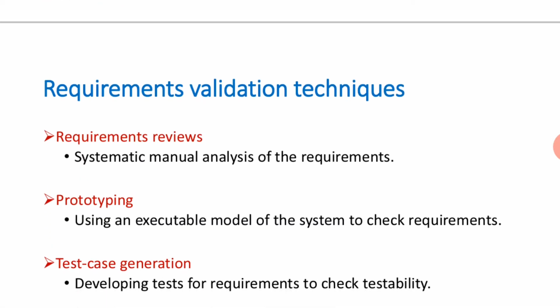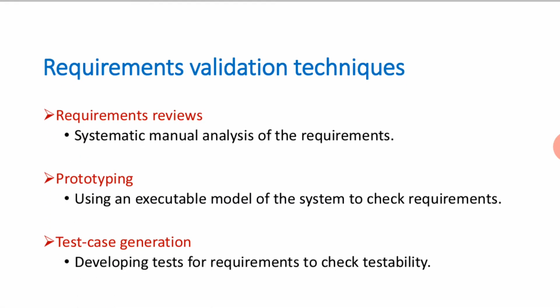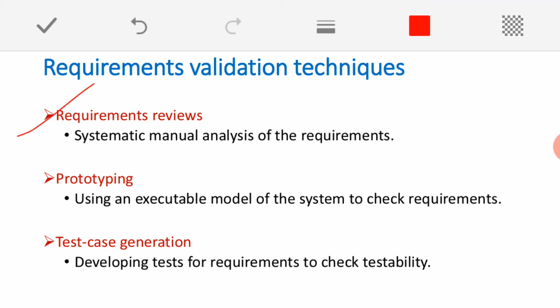Now, have a look at some different techniques for requirement validation. The very first technique is requirements reviews. Reviewing is a continuous process where we manually analyze the previously defined requirements regarding their completeness, their realism, their validity, all these things. It's a continuous process. Every time a new requirement is added, a review has to be done.